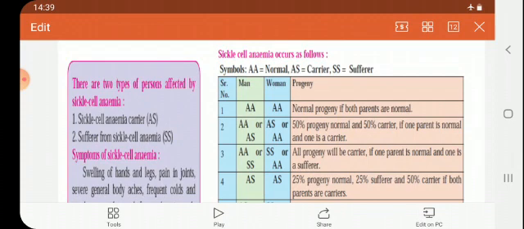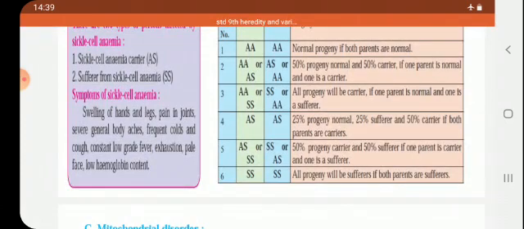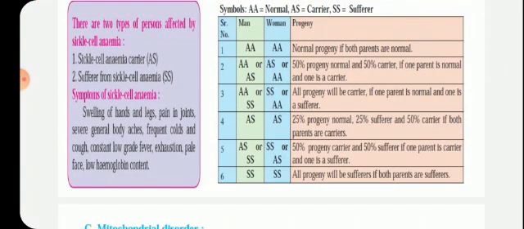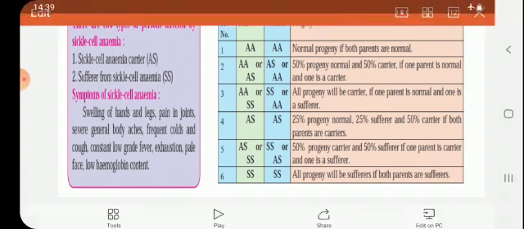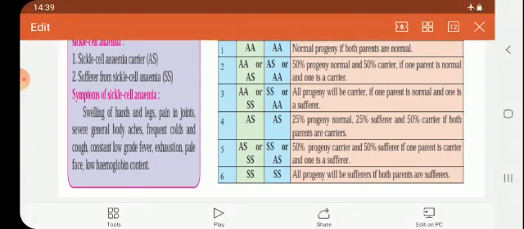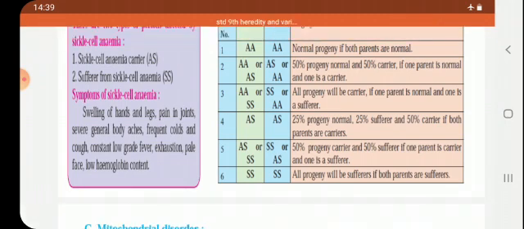So there are two types of persons affected by sickle cell anemia: a sickle cell anemia carrier and a sickle cell anemia sufferer. Okay. Symptoms of that are swelling of hands and legs, pains in joints, severe general body ache, then frequent colds, cough, constant low grade fever, exhaustion, pale face, low hemoglobin content. Okay, these are the symptoms. If someone is feeling these, they should immediately report to the doctor so that the chances will decrease.